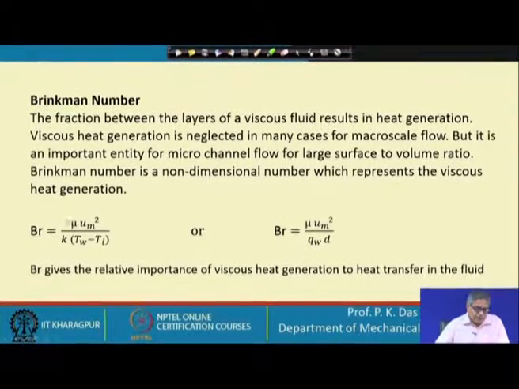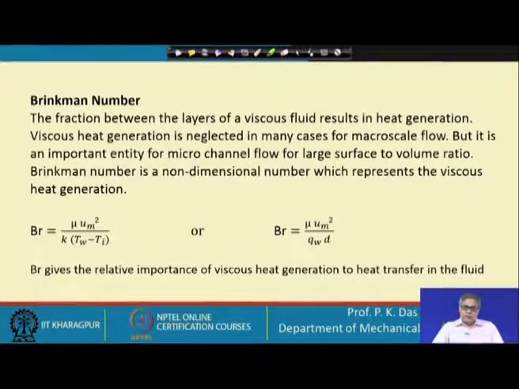So, by this we can get Brinkmann number when the wall temperature is given. When it is not a constant wall temperature case, but a heat flux is specified at the wall, then we have mu into u_m square divided by q_w into d, where d is the characteristic length of the channel.